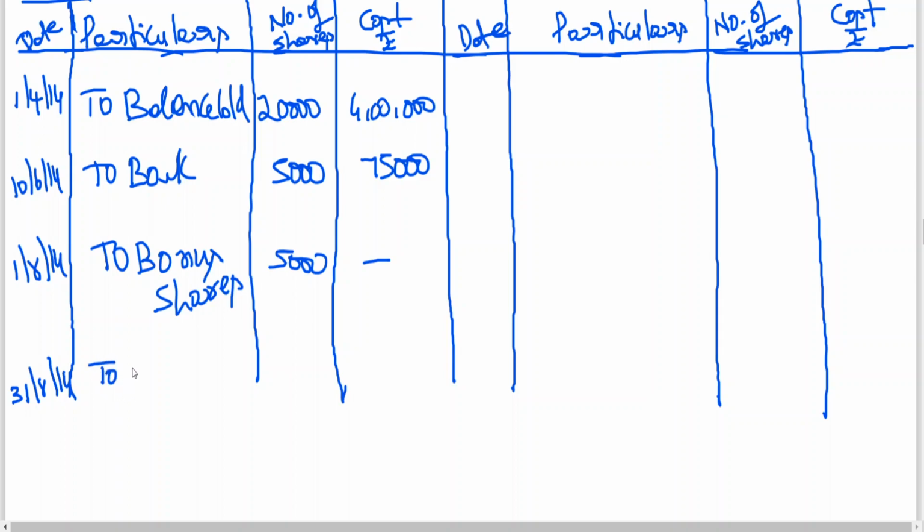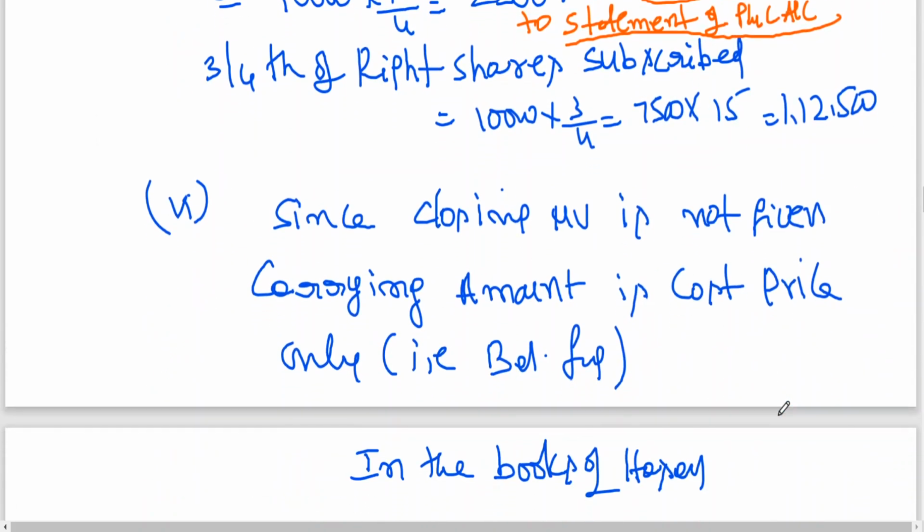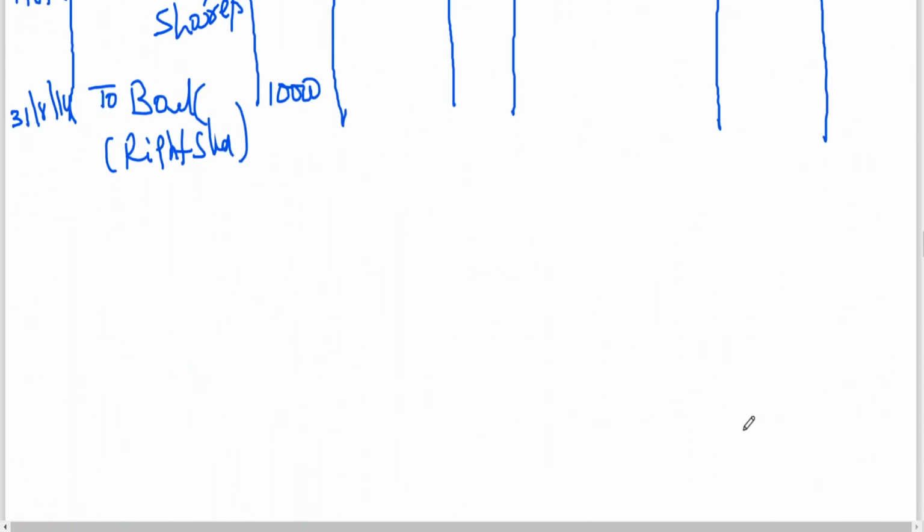You write to bank. 35,000 shares, offered 10,000 but subscribed 7,500. 7,500 into 15 is 1,12,500.